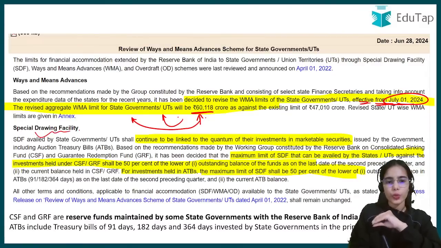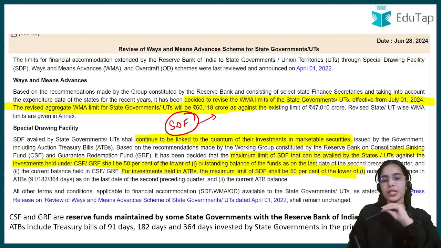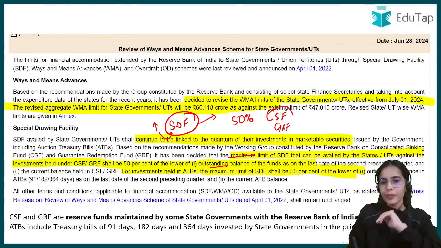For the special drawing facility, the highest limit is 50% of the outstanding balance or current balance of the CSF or GRF, and 50% of the outstanding balance or current balance in the auction treasury bills.